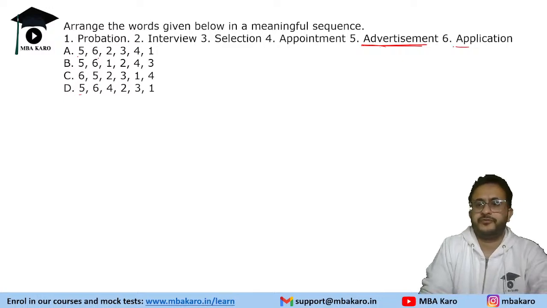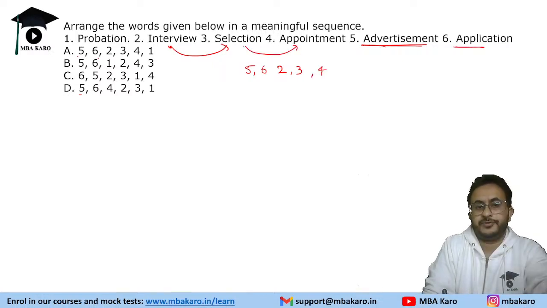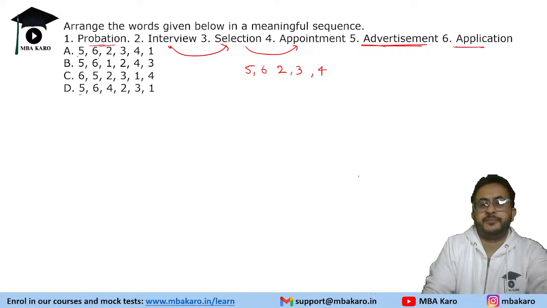So first of all, there is an advertisement, and then there will be some people who will apply to it. Now, when people apply, first interviews will be conducted, then only selection will happen. So 2 and 3 will happen. And then once selection is done, people are appointed for that post. And then after appointment, there is a probation period that they need to serve. So 5, 6, 2, 3, 4, 1 is the order.